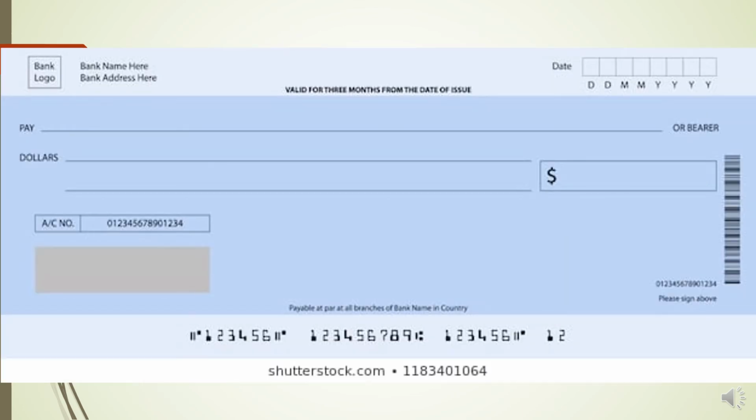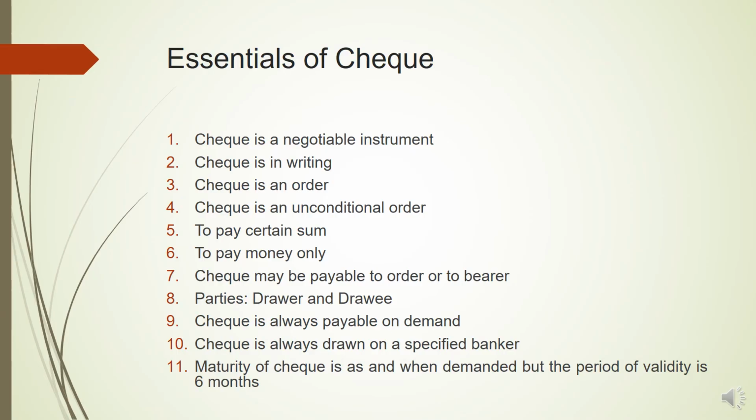All of you might have seen an image of the check. So this is how a check looks like. On the basis of the meaning, we can draw out essential features of a check, which are very much similar to the earlier negotiable instruments discussed. Check is obviously a negotiable instrument. It has to be in writing. It is an order, not a promise. It is an order on the bank to pay a certain sum of money to the one who presents the check to the bank.